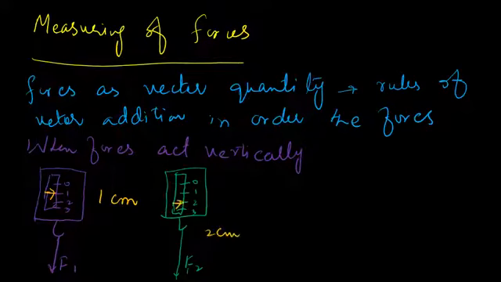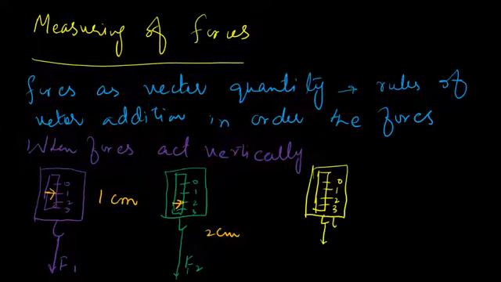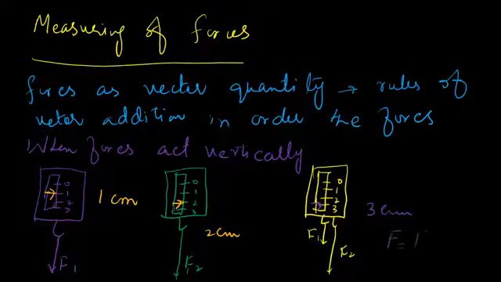Now when both these forces are applied in the vertical direction simultaneously, when we hang the two objects on the spring balance, with F1 and F2, the spring balance will read 3 centimeters. So the net force is the combination of F1 plus F2.